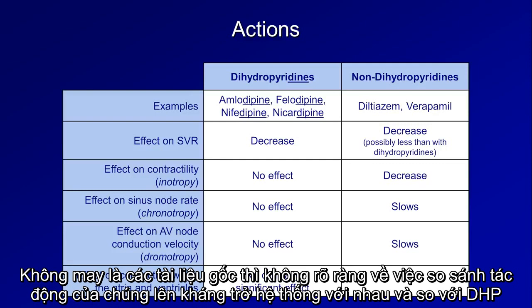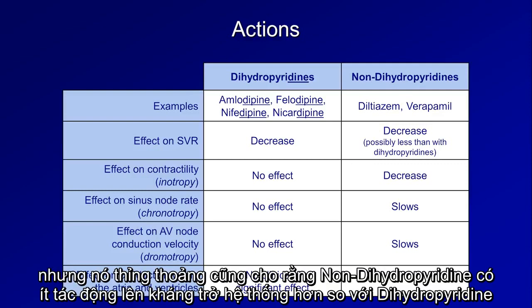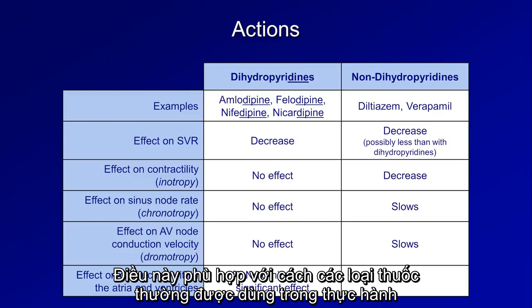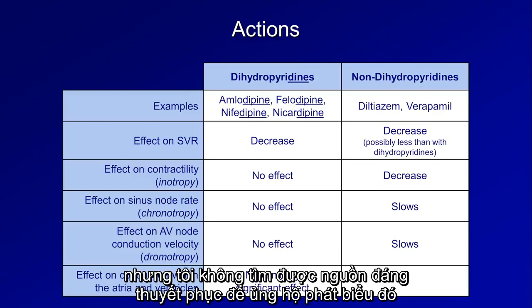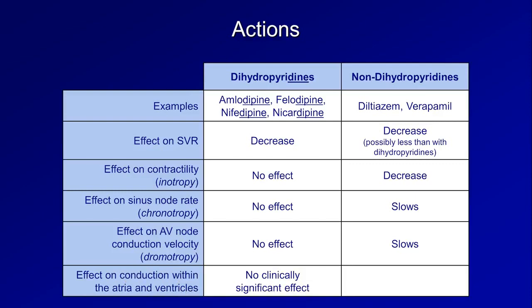Unfortunately, the primary literature is unclear as to their effect on SVR relative to each other and relative to the dihydropyridines, but it's occasionally claimed that the non-dihydropyridines have less of an effect on SVR than the dihydropyridines. This is consistent with how the drugs are commonly used in practice, but I have been unable to find a convincing primary source backing that claim up.